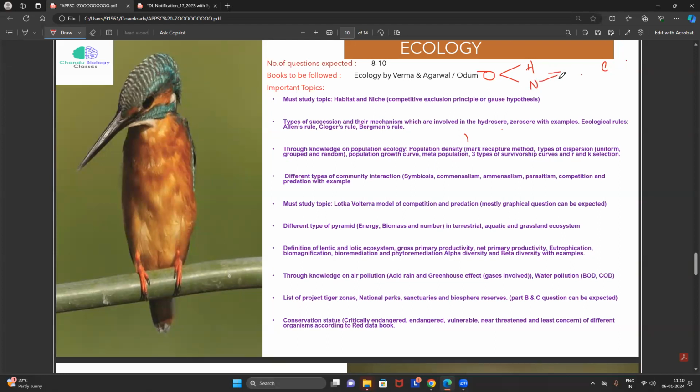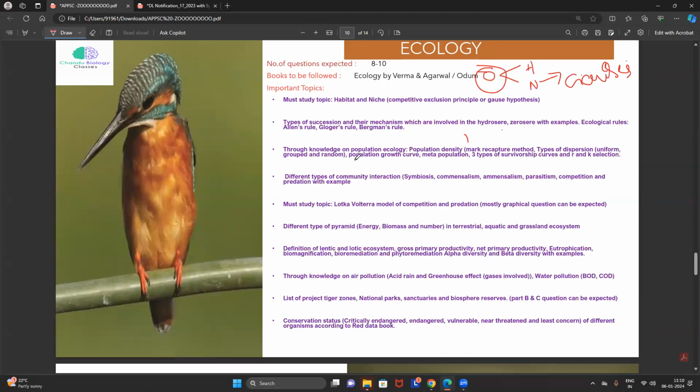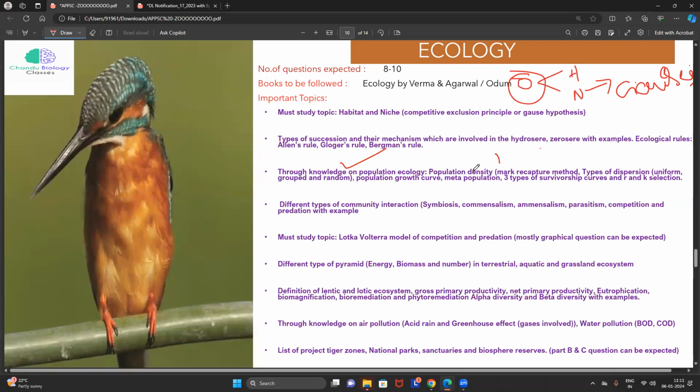So here, what we have to focus on? We have to focus on the Gause's principle, or the competitive exclusion principle. That is a single organism. And you know very well, the group of organisms is said to be what? A population. So we have to focus on complete population ecology.